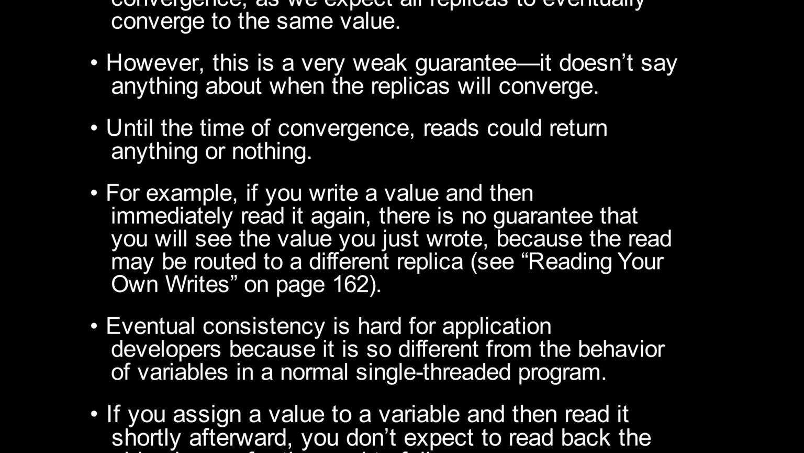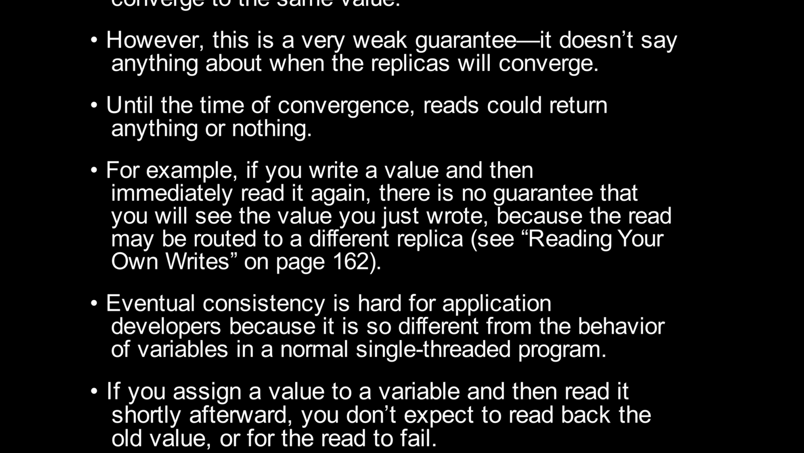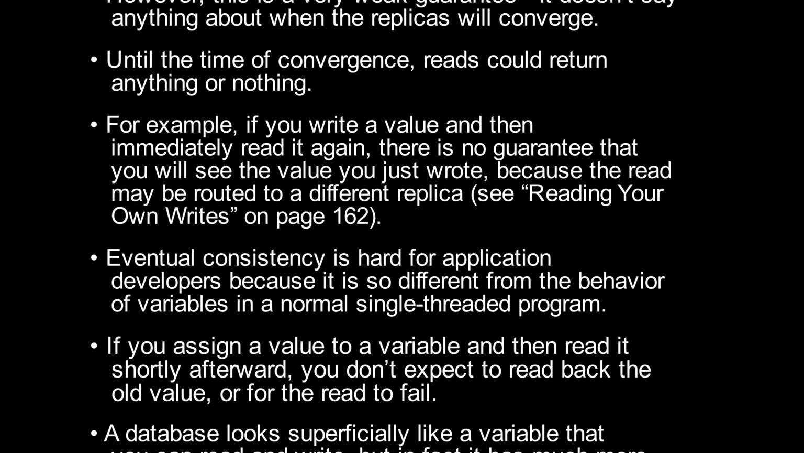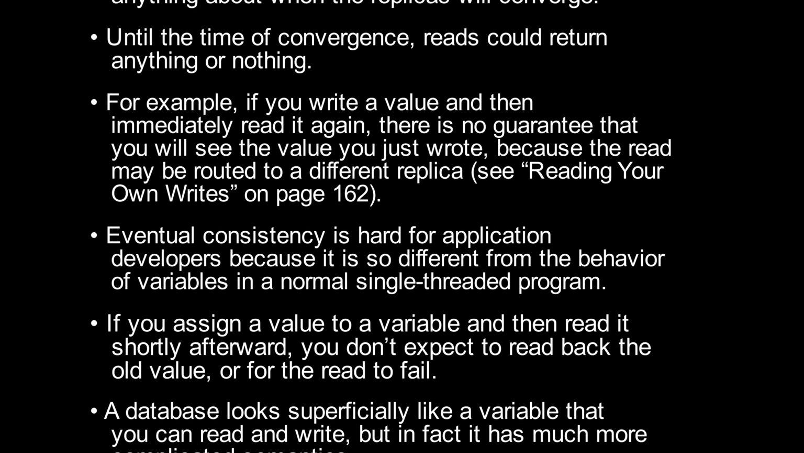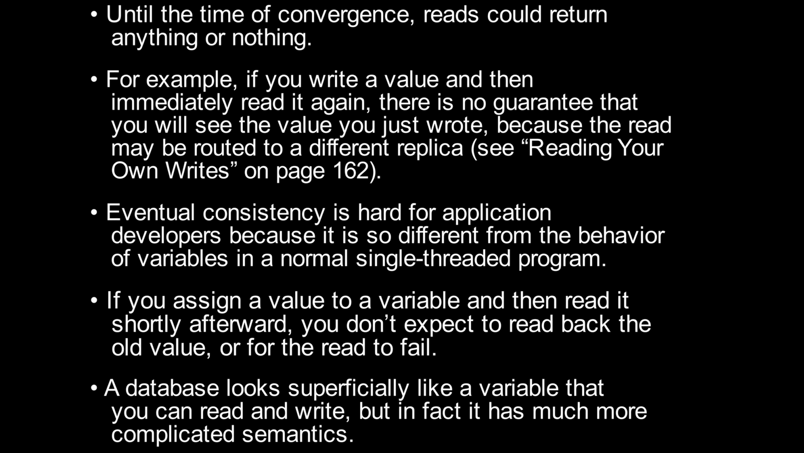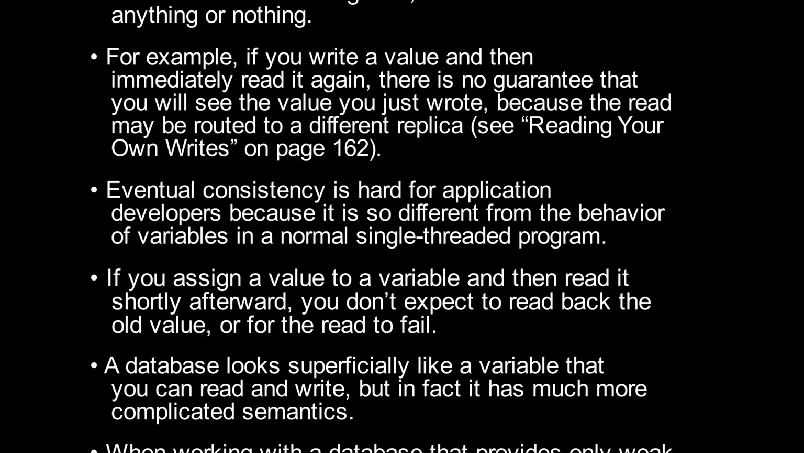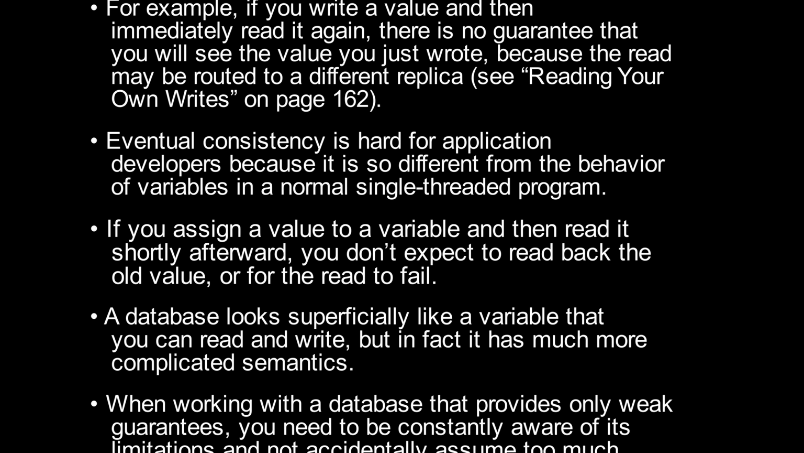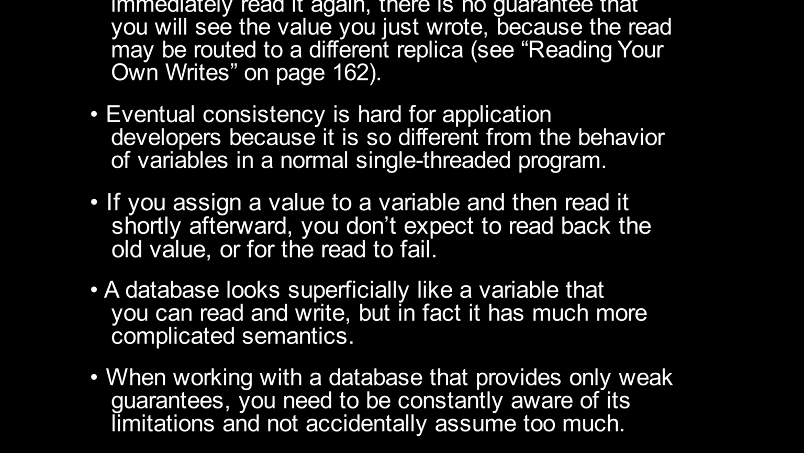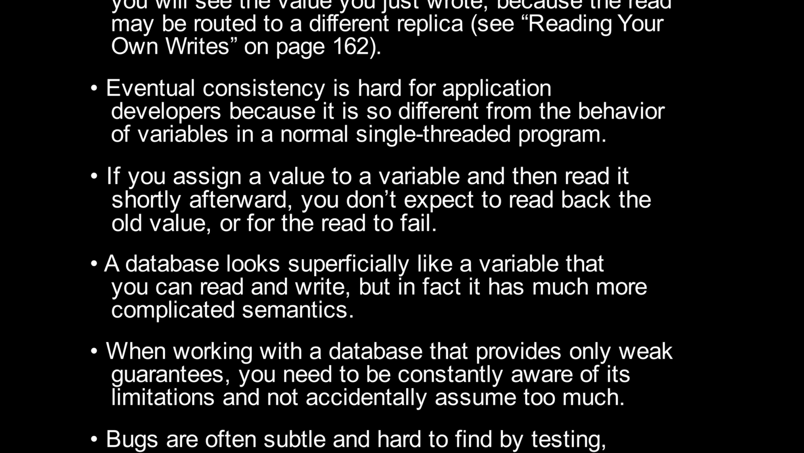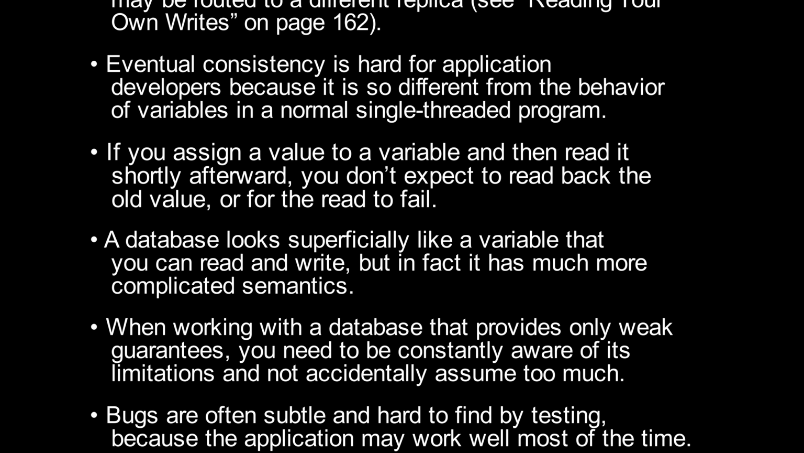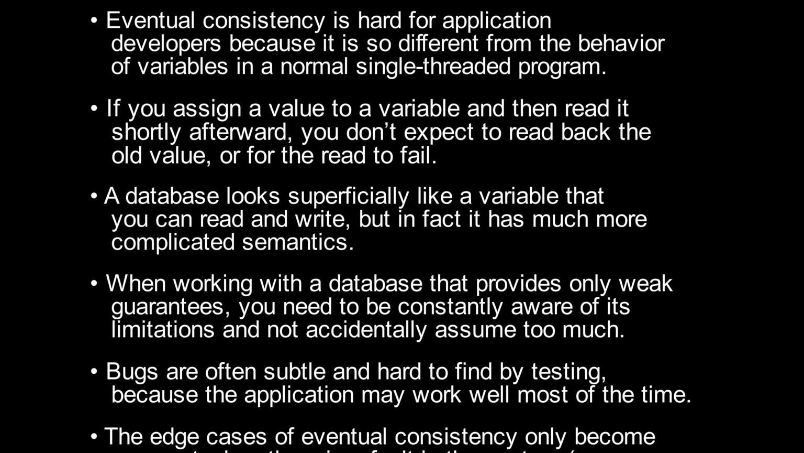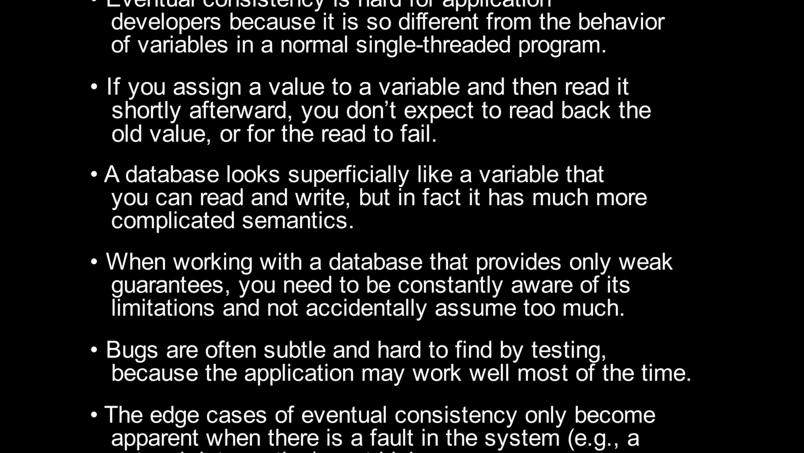Eventual consistency is hard for application developers because it is so different from the behavior of variables in a normal single-threaded program. If you assign a value to a variable and then read it shortly afterward, you don't expect to read back the old value, or for the read to fail. A database looks superficially like a variable that you can read and write, but in fact it has much more complicated semantics. When working with a database that provides only weak guarantees, you need to be constantly aware of its limitations and not accidentally assume too much.